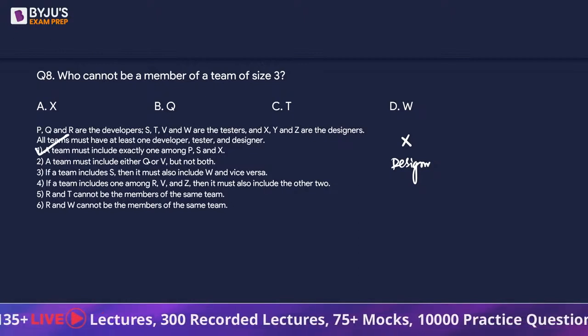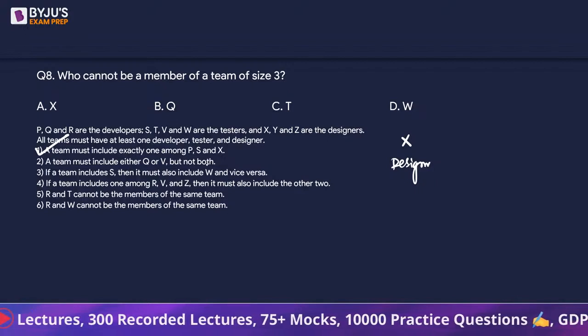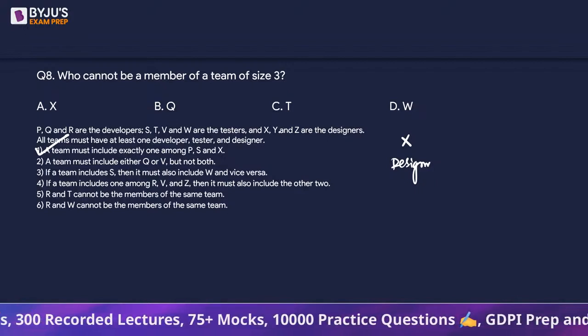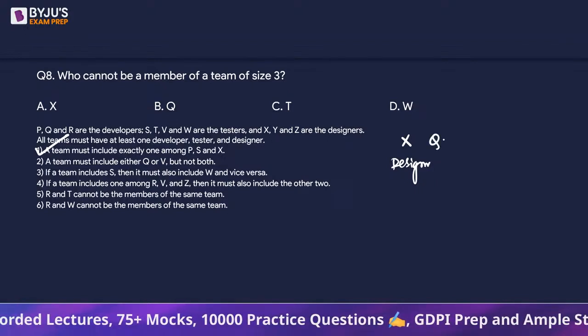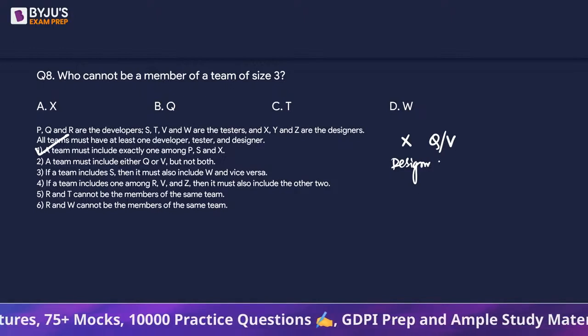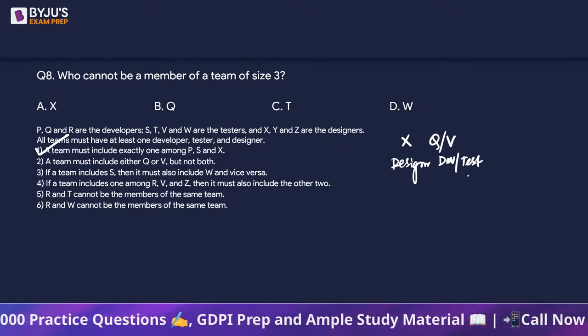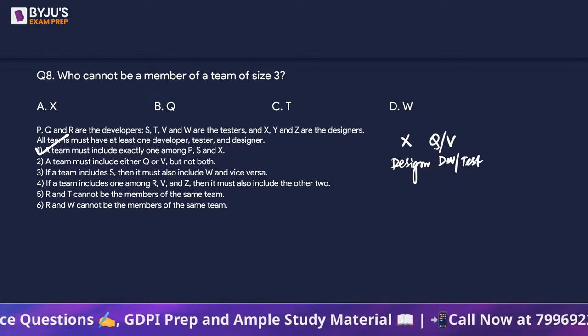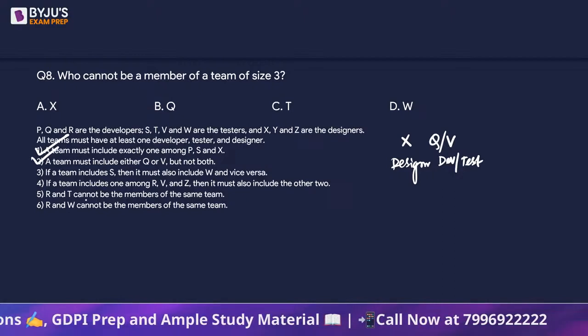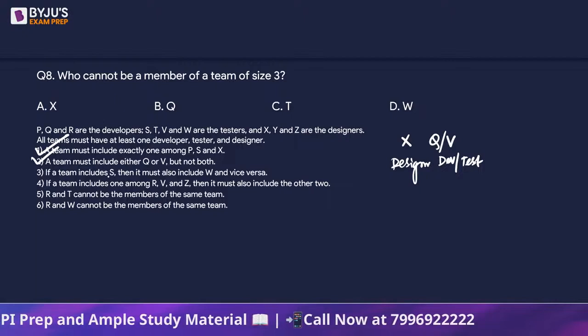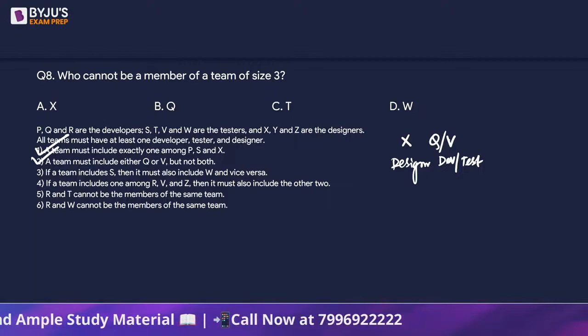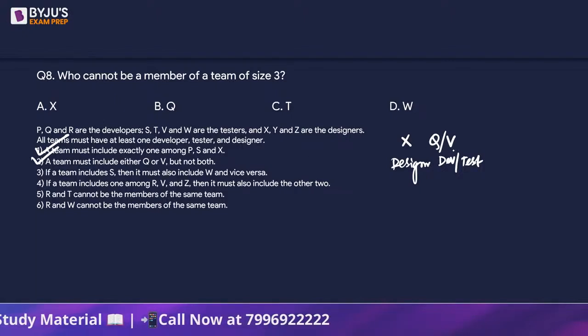A team must include Q or V, but not both. Now Q is a developer, V is a tester. So I will put Q or V such that I will have a developer or a tester, whichever is required. So we will have 2 people. Done with the second statement. If a team includes S, then it must also include W and vice versa. Let's not include S, otherwise 4 log ho jayenge.